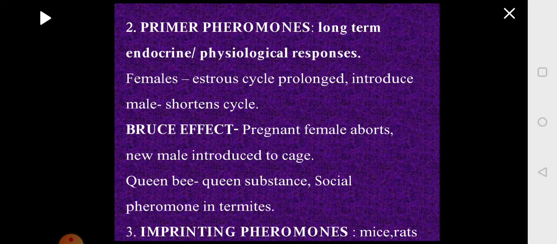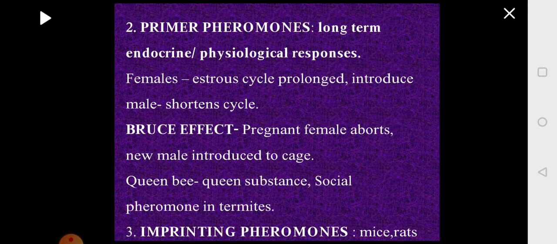Why did the female do so? The female induced abortion of her own pups because if she had waited for the completion of the gestation period and had reproduced, then the new male who did not father these pups would have eaten the pups so that he can mate with the female and produce offspring of his own.